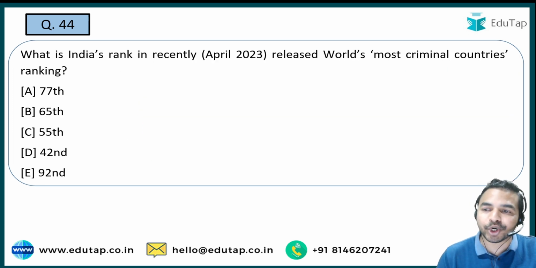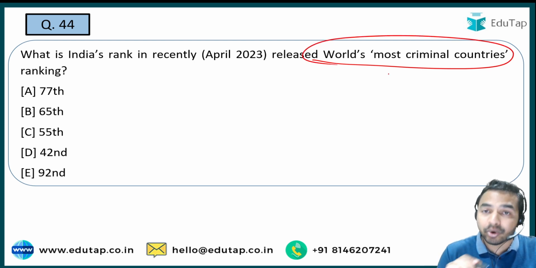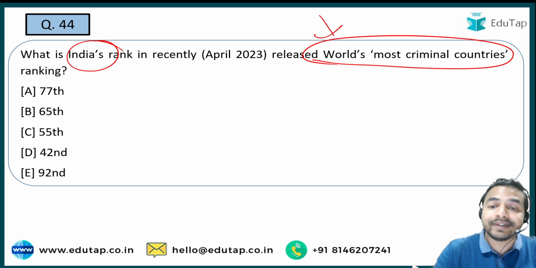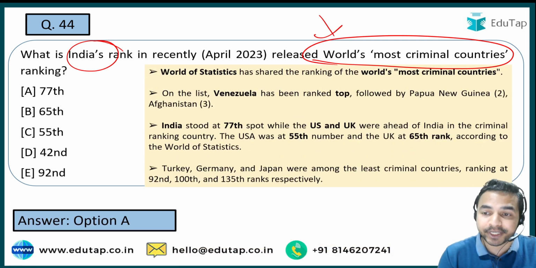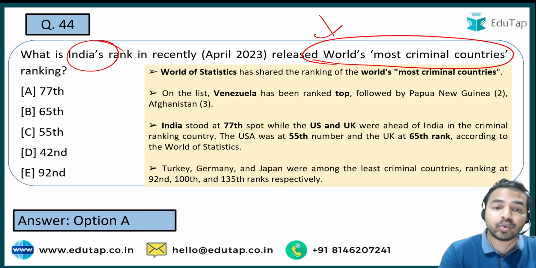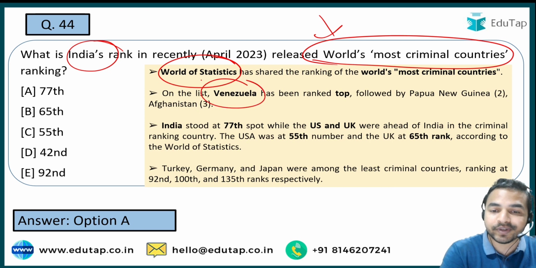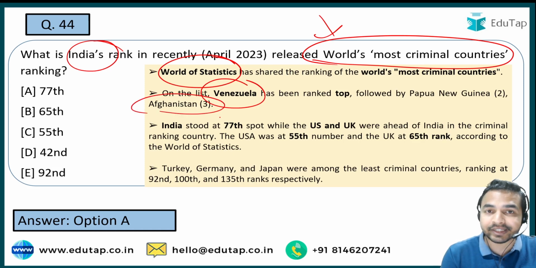So here guys, let's move on to the next question, and the next question is from the world's most criminal countries ranking, और यहाँ पर आपको मुझे बताना है कि इंडिया की रैंक क्या है in the recently released world's most criminal countries. अगर हम बात करते हैं इस पर्टिकुलर लिस्ट की, तो बेसिकली वर्ल्ड ऑफ स्टैटिस्टिक्स ने इस लिस्ट को लॉन्च किया है. टॉप पर अगर हम बात करें तो it was Venezuela which was on the top, which was followed by Papua New Guinea on the second position and Afghanistan on the third position. इंडिया की बात करते हैं, India was on the 77th spot in this particular list.